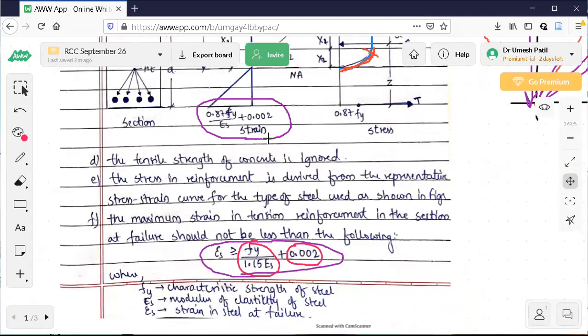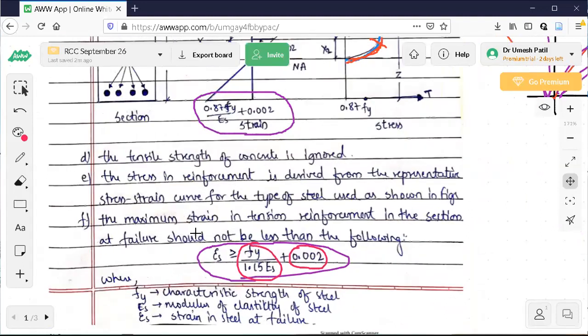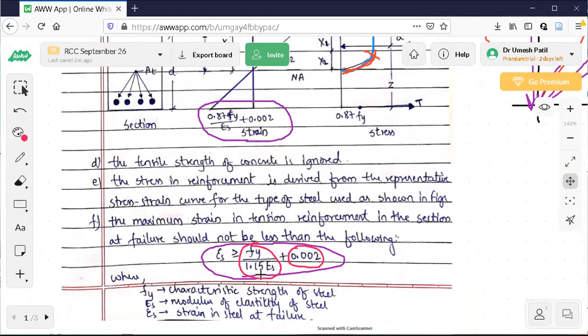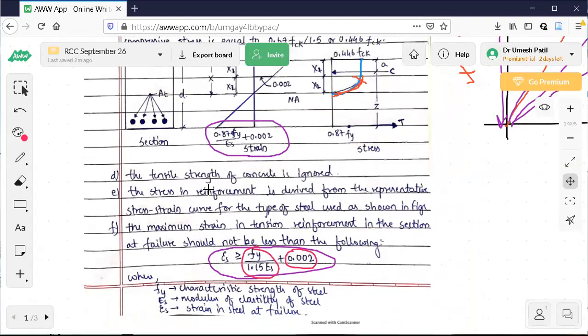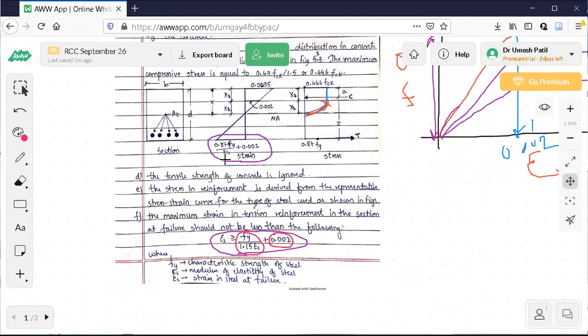Okay, this is how you try to understand the stress strain curve and these entire assumptions. So the maximum strain in tension. The GATE level question it is: why is it shown like this? Why is it a fixed number in concrete? Because irrespective of the grade of concrete, the strain is 0.0035, whereas strain in steel depends upon the grade. That is why the formula is different.